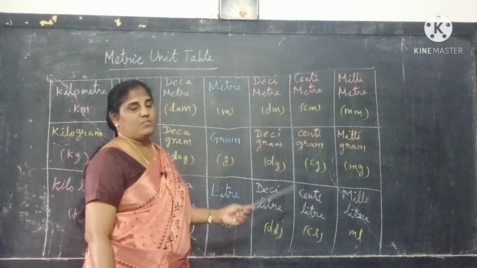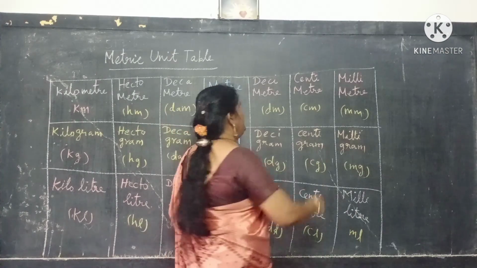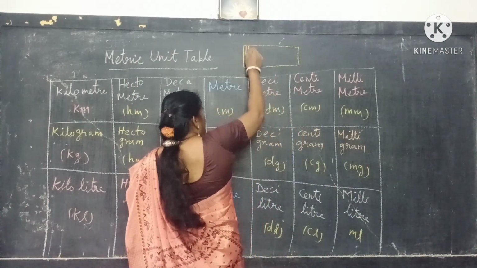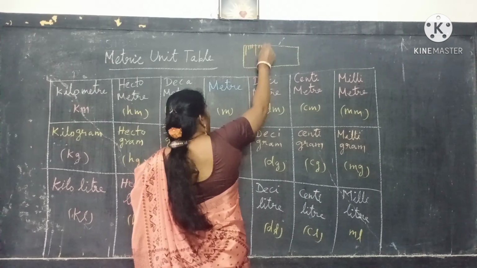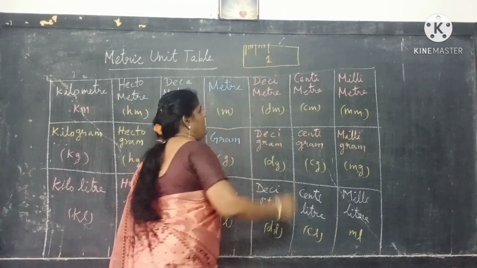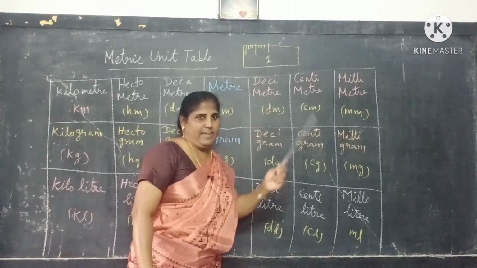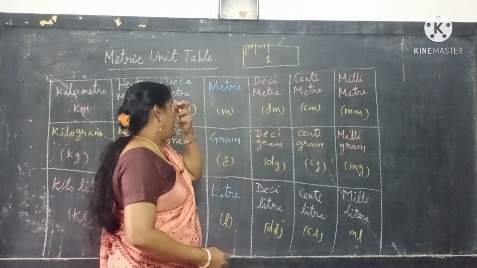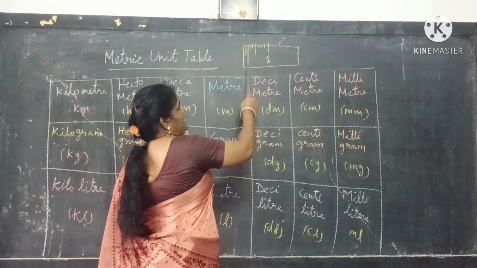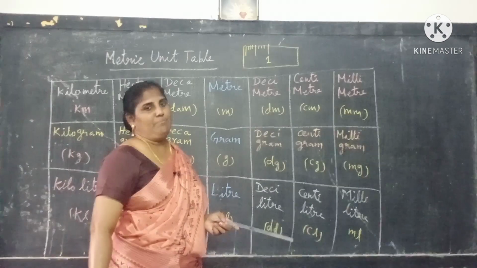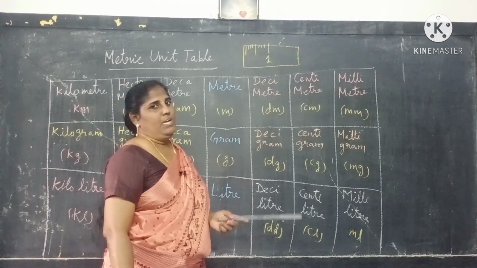For example, already told in your scale, could you see this in your scale or ruler? So each and every small length is called a millimeter.